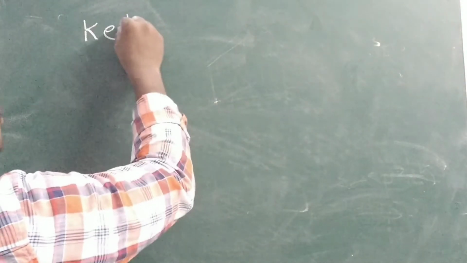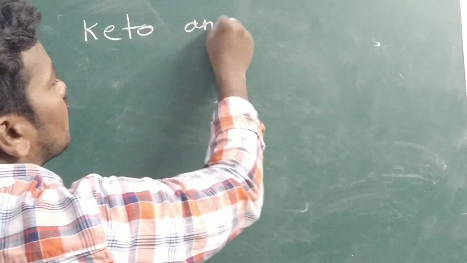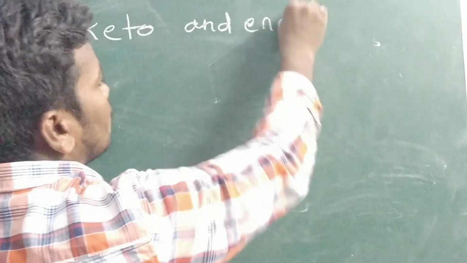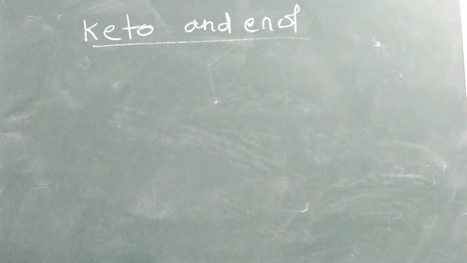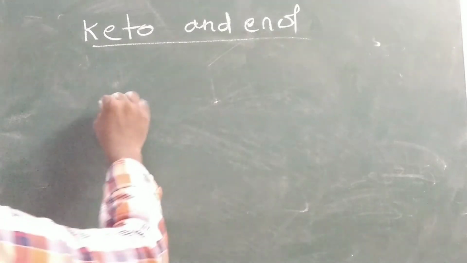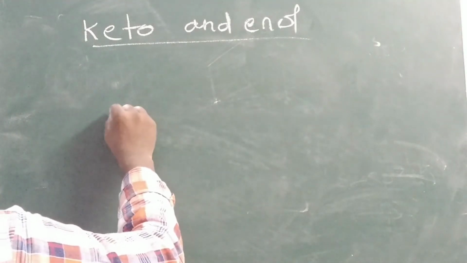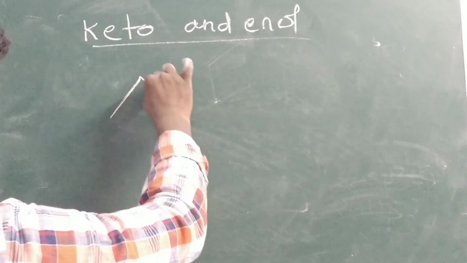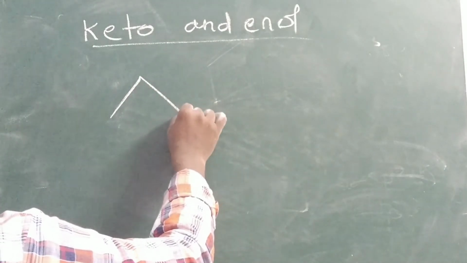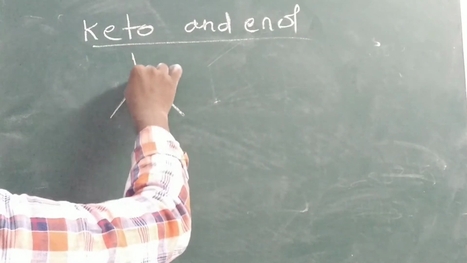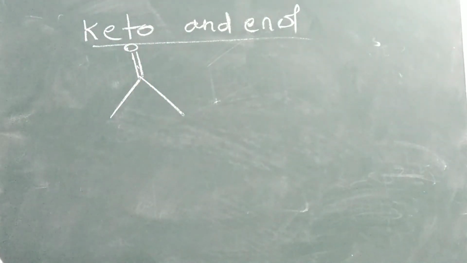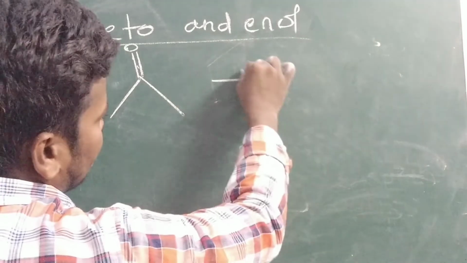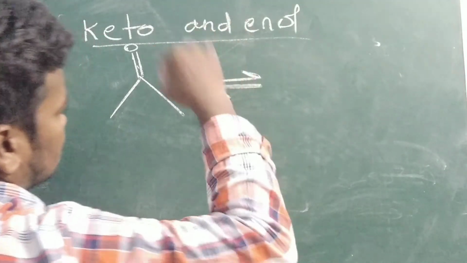Keto and enol form. What is keto and enol conversion? For example, I am taking here the keto and enol conversion. Also you can see the tautomers. You can see tautomerism. Interconversion. These I am changing.